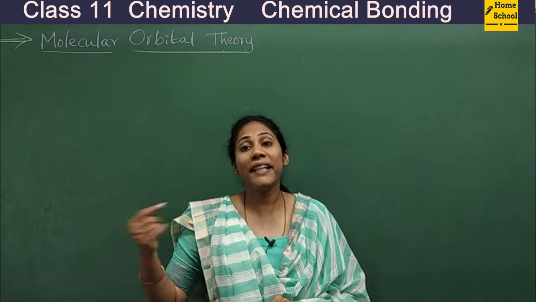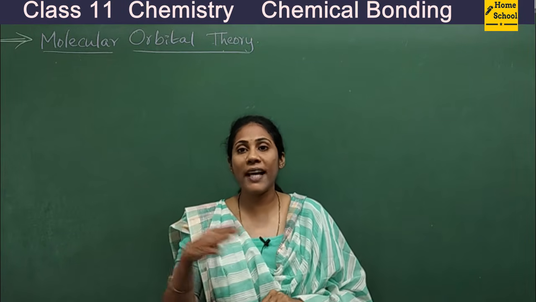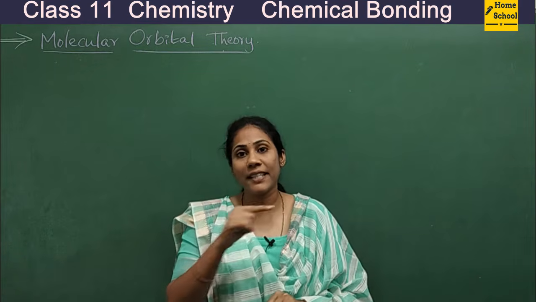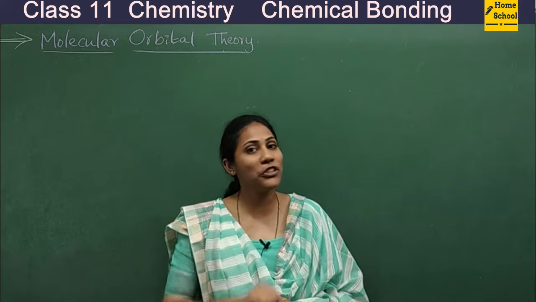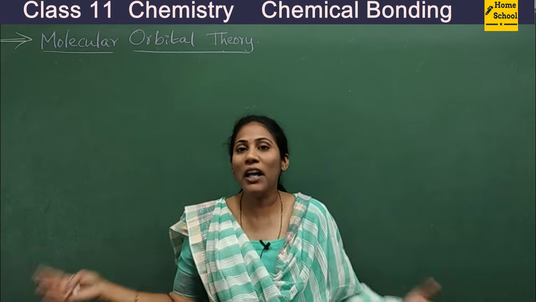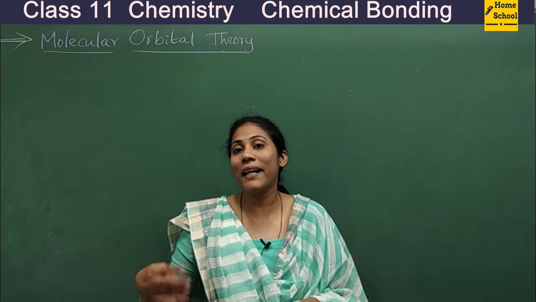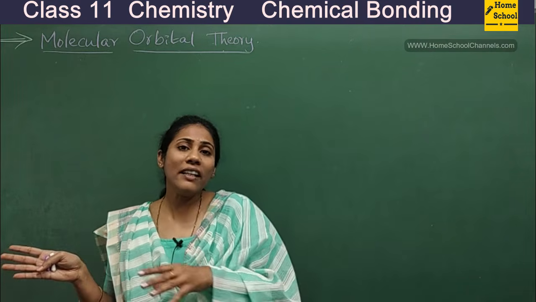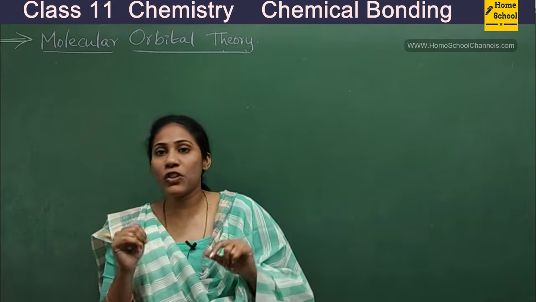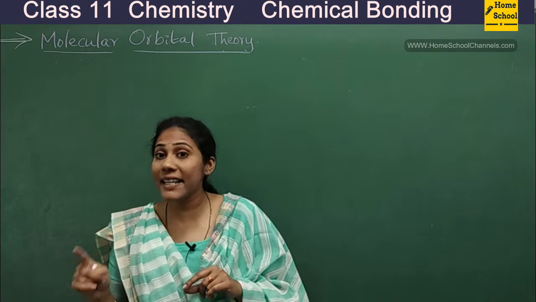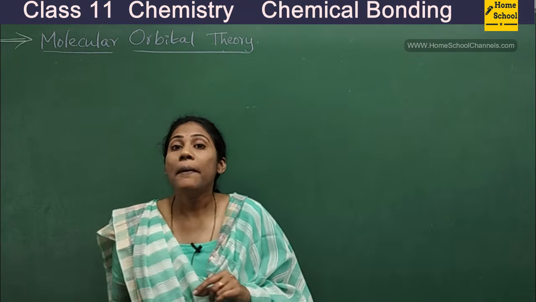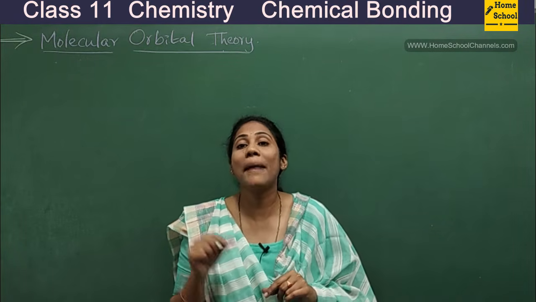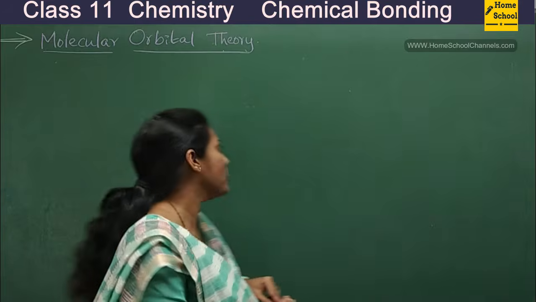How to predict which molecule has what shape? Hybridization can help us in knowing the geometry, isn't it? After all, hybridization is nothing but an extension of valence bond theory. So we can learn many things based on valence bond theory, but still it has some limitations. The major limitation is that it cannot explain the magnetic character of molecules.